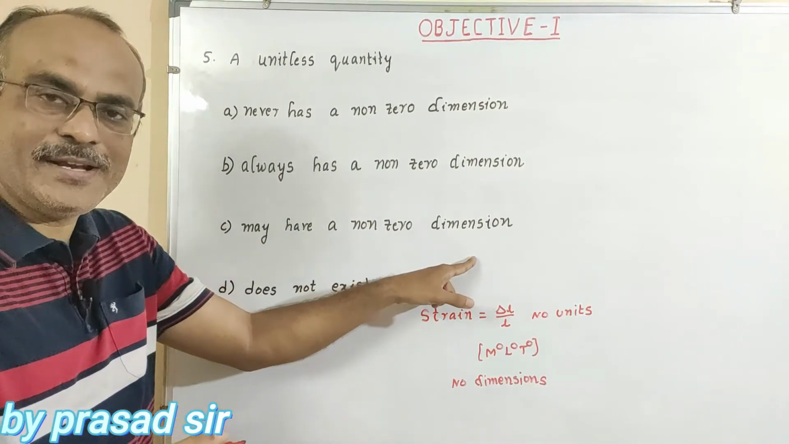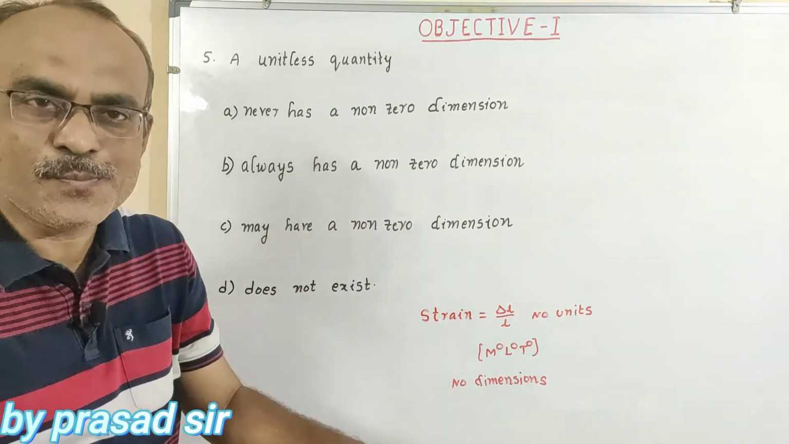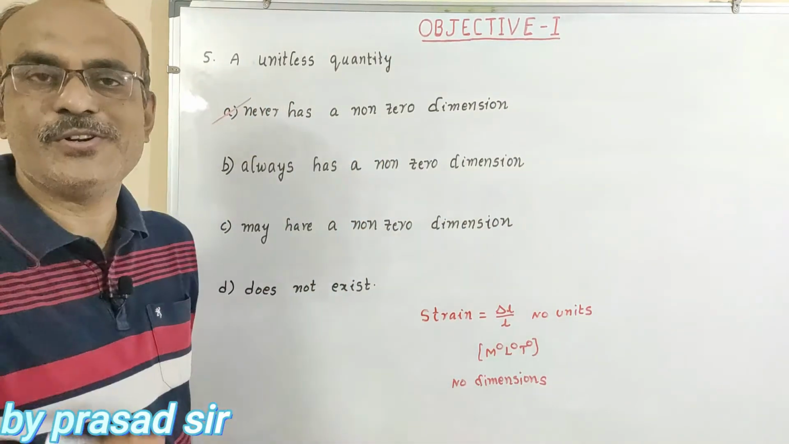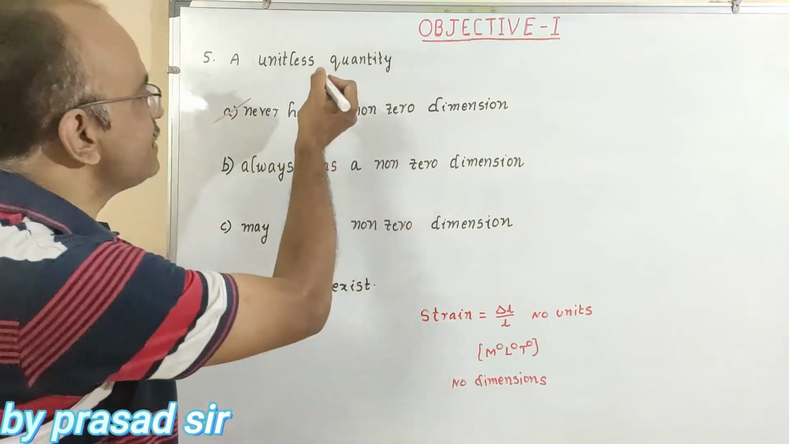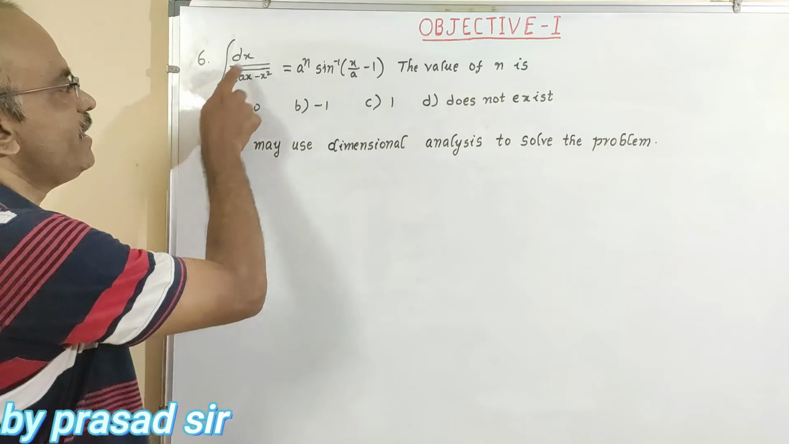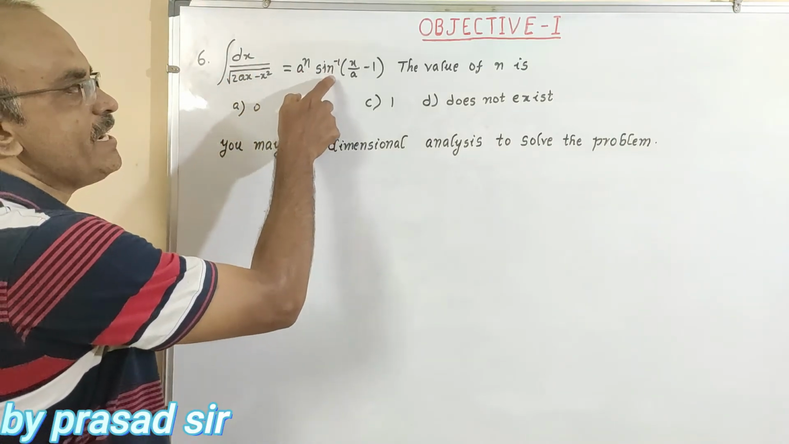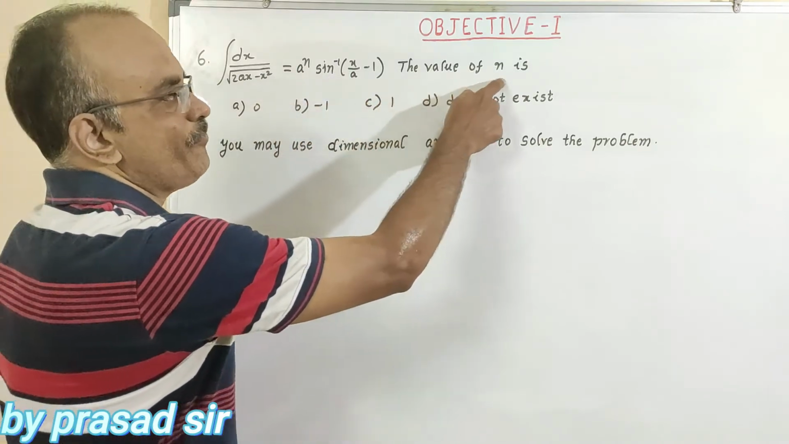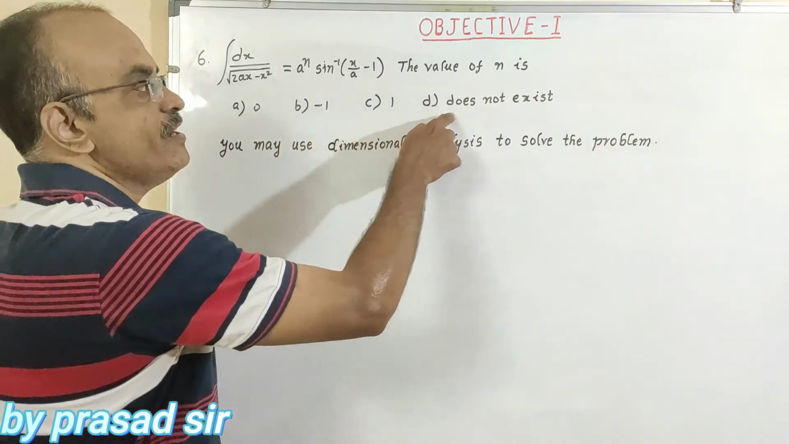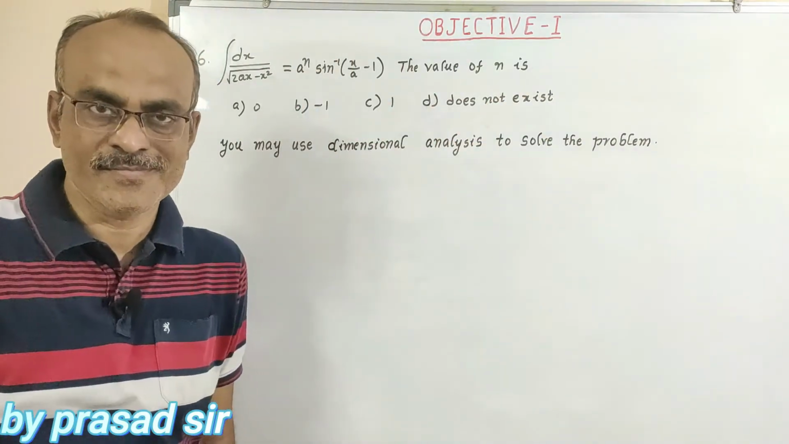May have a non-zero dimension, it is also not possible. Does not exist, it is also not possible. Which one is possible? Only option A is possible. That is never has a non-zero dimension. That is the answer for the 5th question. Now the question number 6. Integral dx by square root of 2ax minus x square is equal to a to the power of n sin inverse of x by a minus 1. The value of n is: a 0, b minus 1, c 1, d does not exist. You may use dimensional analysis to solve the problem.